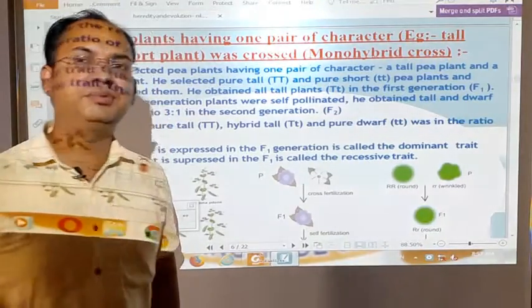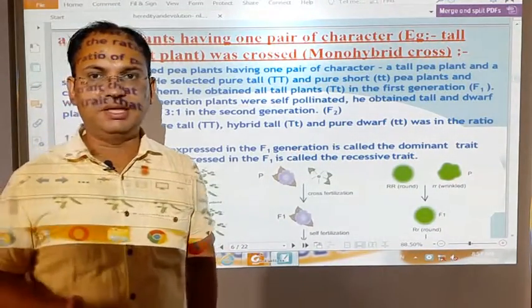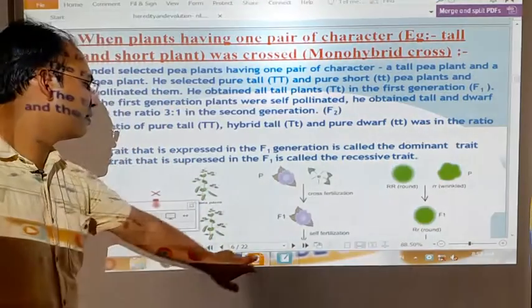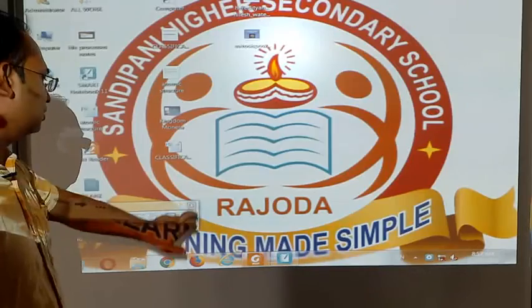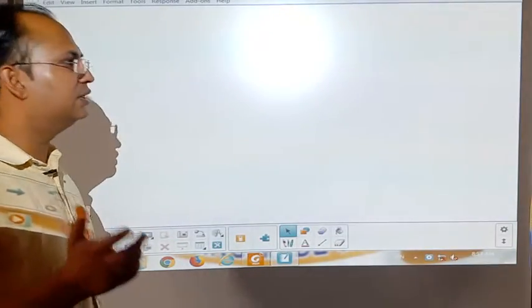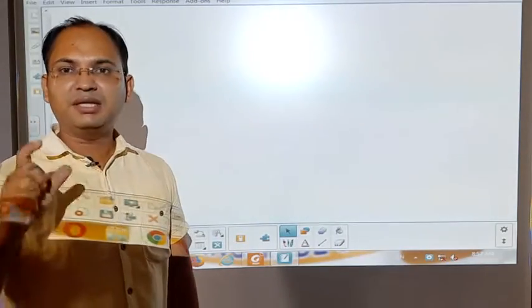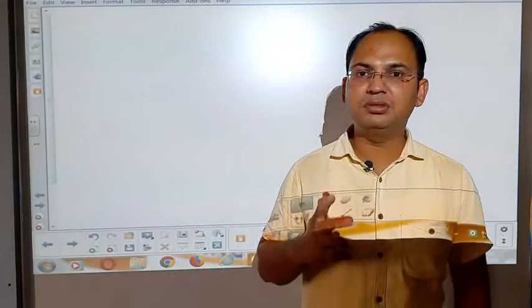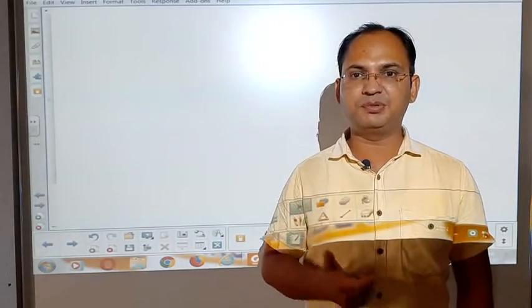There are some important terms related to genetics which we have to understand before understanding the cross of the pea plant. Students, any character is always controlled by two factors.